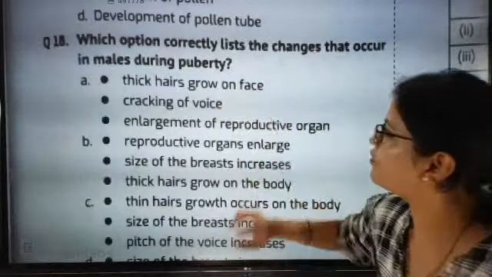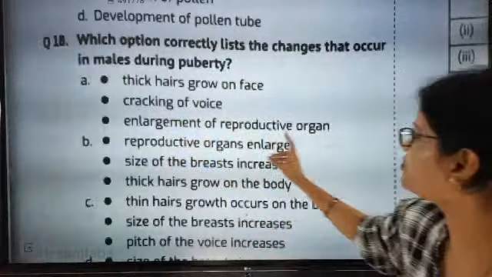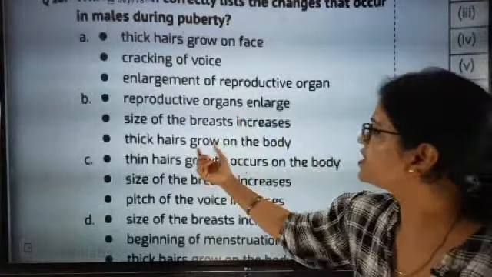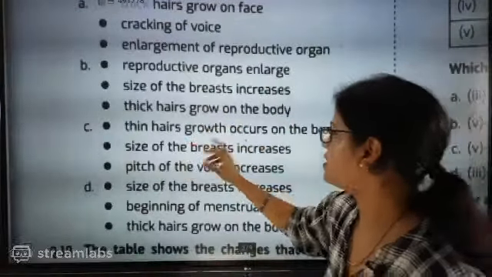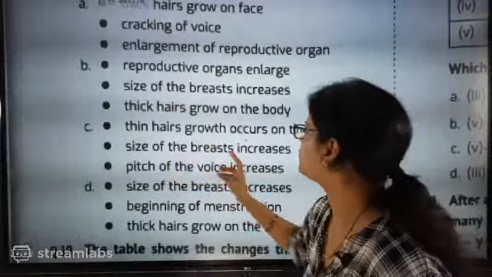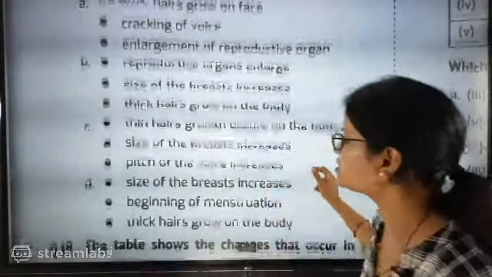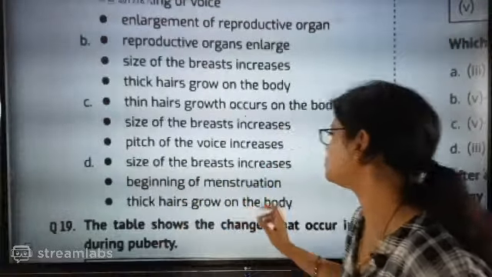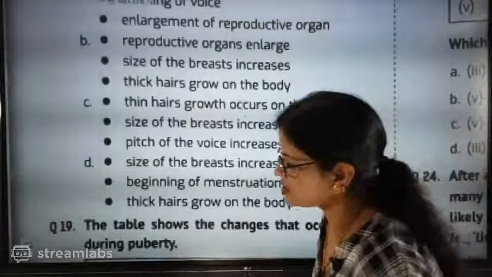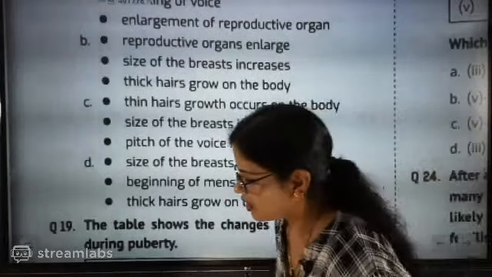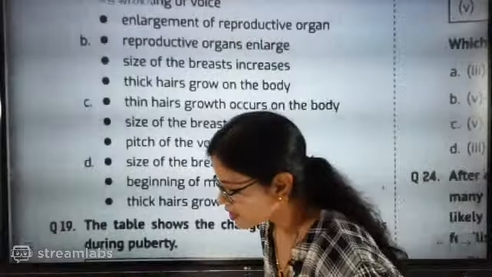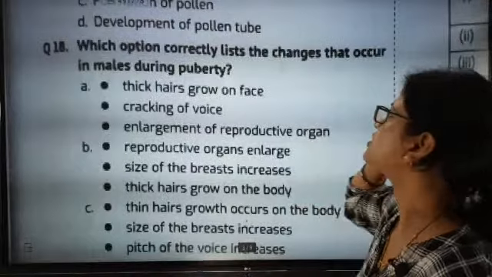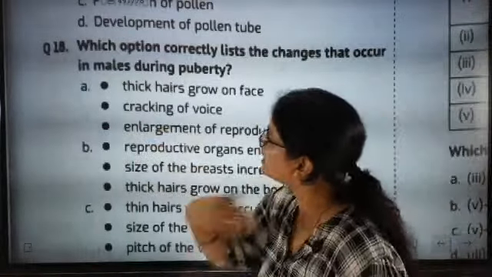Thick hair growing on face, cracking of voice, enlargement of reproductive organ, size of the breast increases. Thick hair grows on the body, thin hair grows on the body, size of the breast increases, pitch of the voice increases. Size of the breast increases, beginning of menstruation, thick hair grows on the body. Which among these is exactly going to be the correct answer? The most important thing is which option correctly lists the changes that occur in male during puberty.